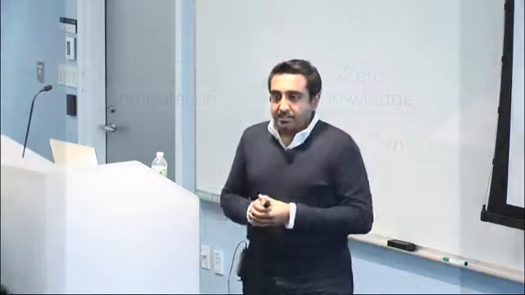So let me start. This talk is about three primitives that we have known and loved for a long time in cryptography: secure two-party computation, zero knowledge, and randomized encodings.